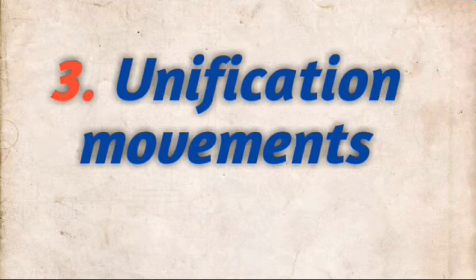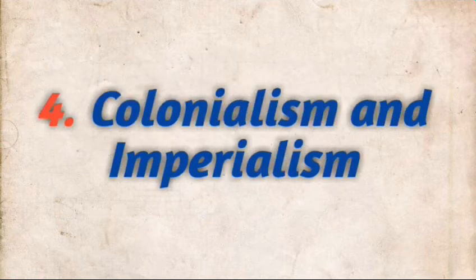After learning the unification movements, we will move on to the topic of colonialism, imperialism, and decolonization. We have to see the meaning of these topics, their impact and the differences between them, where they occurred, what their impacts on countries were, and how they developed the countries. And after this we will also see some of the topics which are related to colonialism and imperialism.